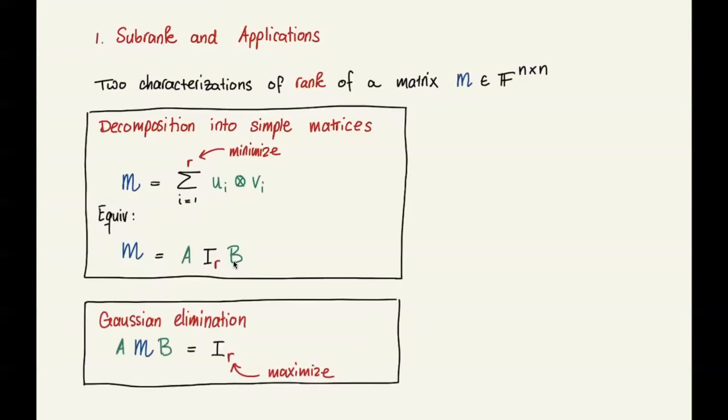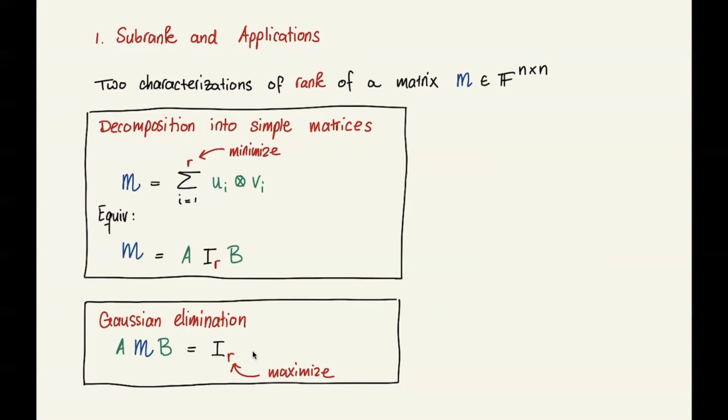Another way to characterize the rank is using Gaussian elimination. We can dually say the rank is the largest number R such that there are matrices A and B so that A times M times B equals the R by R identity matrix. That's what Gaussian elimination gives us.